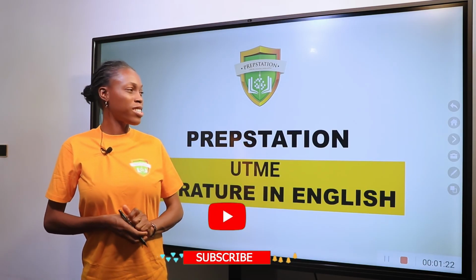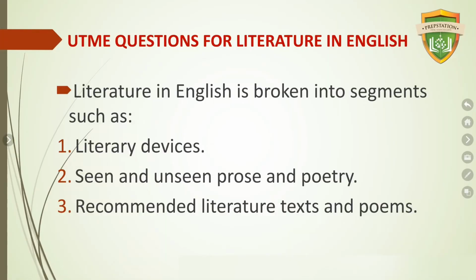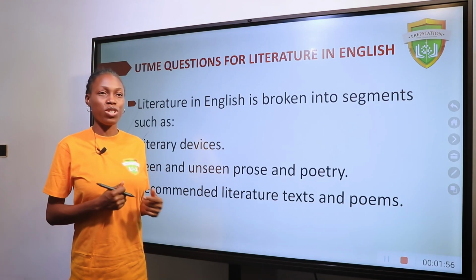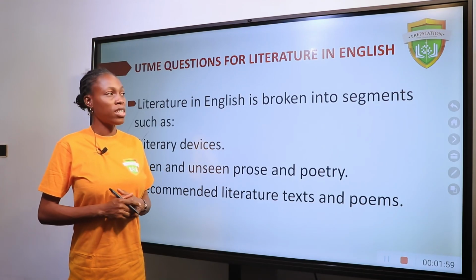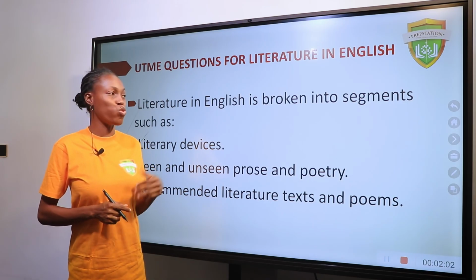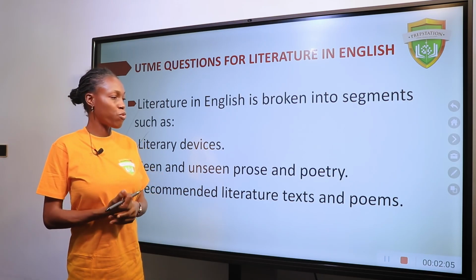So this time around we'll be running through UTME questions for Literature in English, and Literature in English is broken into various segments for the UTME. The first section you have literary devices, the second you have the seen and unseen prose or poetry, and then the third you'll be asked questions on the recommended literature texts and poems. I'm sure you know that this is the last year that the recommended text will be used. So we'll run through some questions just to refresh your memory.